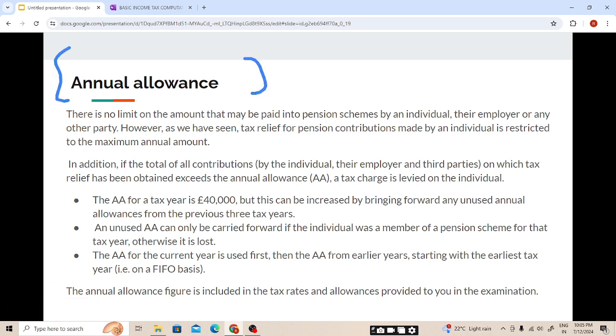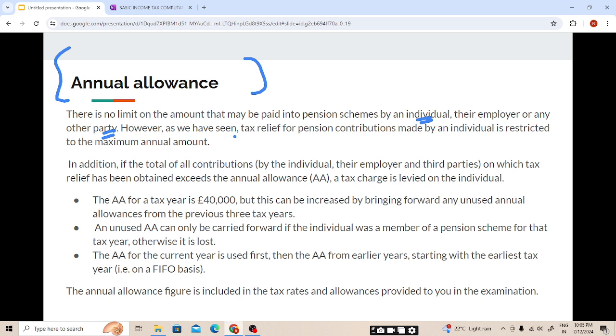Now coming to the most important topic of annual allowances. What does the term annual allowance mean? There is no limit on the amount that may be paid into the pension scheme by an individual. So there is no limit, students. I can pay X amount in the pension scheme, but the relief will be available on the maximum amount. We need to calculate that maximum amount, then we'll be calculating the tax relief. But there is no limit on the amount that may be paid into the pension scheme by individuals, their employer, or any third party.